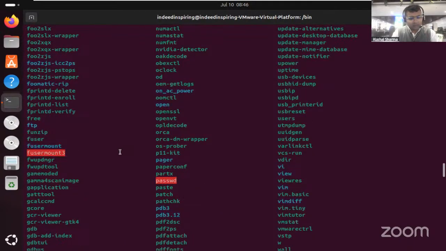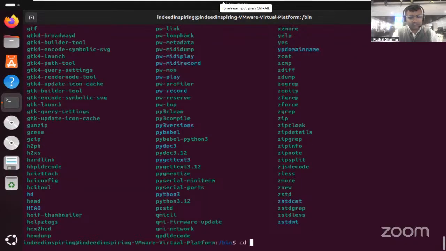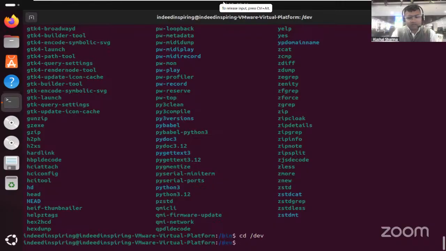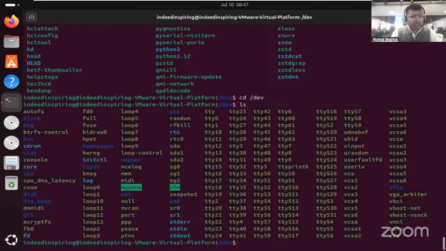Now, the next one we were exploring was dev. So cd slash dev, enter. Now do ls. Here also we are able to see some files, and whatever mounting is done, the mounting will be done inside it. Whether it is for a temporary device or for a permanent hard disk kind of thing. So slash dev is the folder.